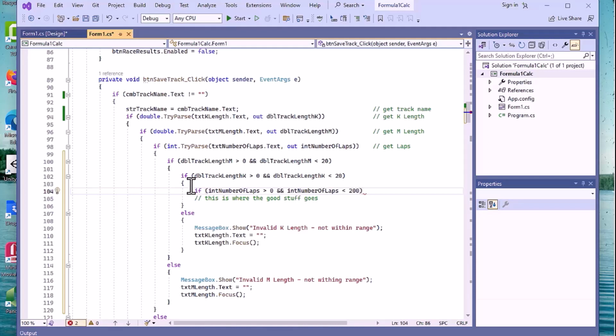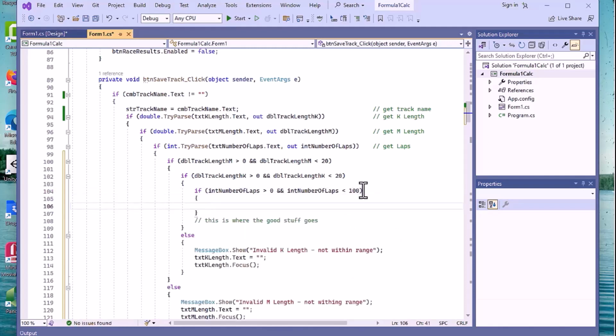That's probably an extreme. We might want to change that later to something smaller, but 200 will give us a 200 lap race. 200 times 4 miles is going to be 800 miles. That's a lot. So actually, we could probably even less. Let's make it 100. We're not going to go over this. And then put in our braces. That's the good stuff.